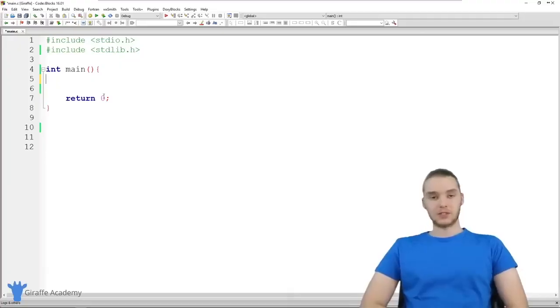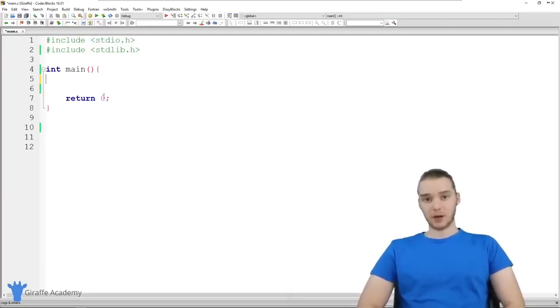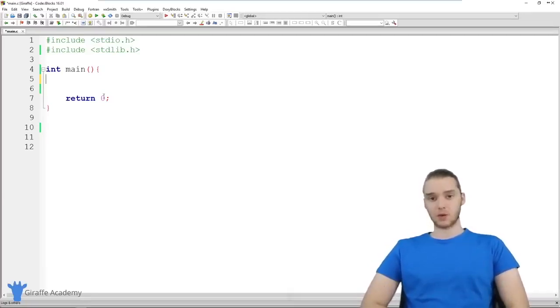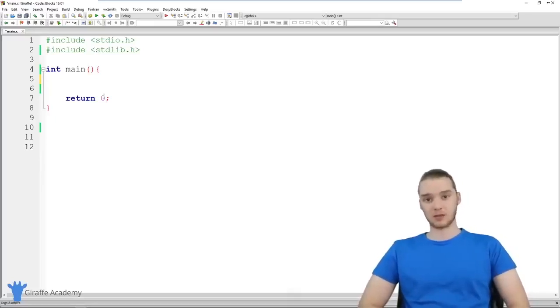In this tutorial, I'm going to teach you guys how to build a calculator in C. If you've been following along with this course, you'll know that in the beginning of the course, we actually created a calculator, and it was a very basic calculator. Basically, we let the user input 2 numbers, and we took those numbers, we added them together, and we printed the answer out onto the screen.